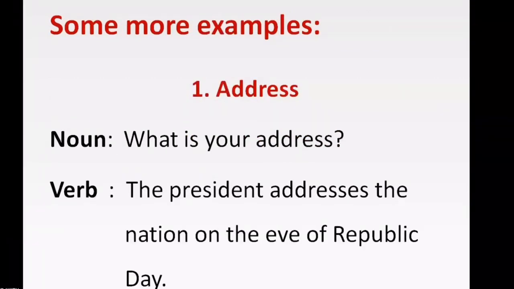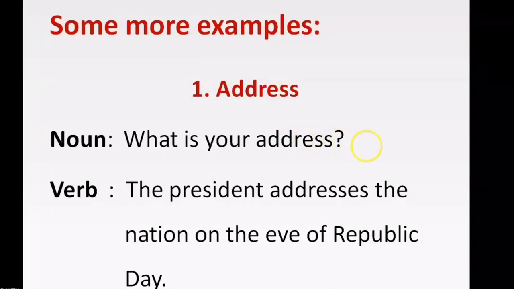Let's take some more examples. The first word we take here is address. If we use it as a noun, we say, what is your address? This is the place of a noun.